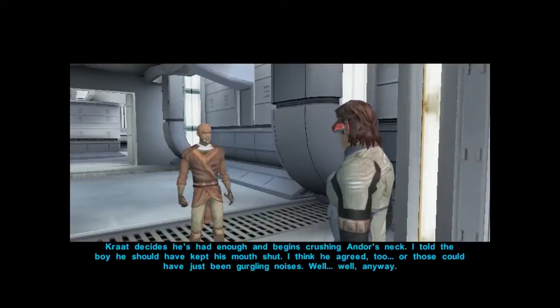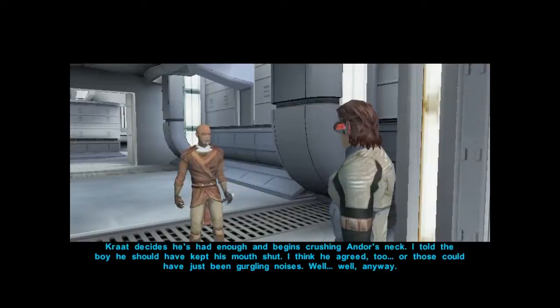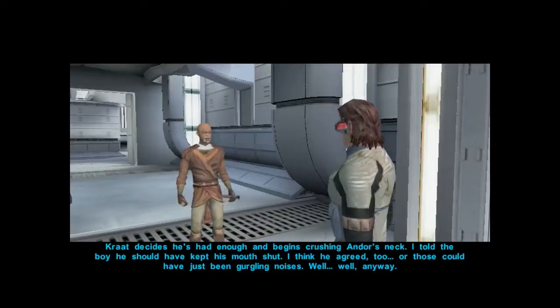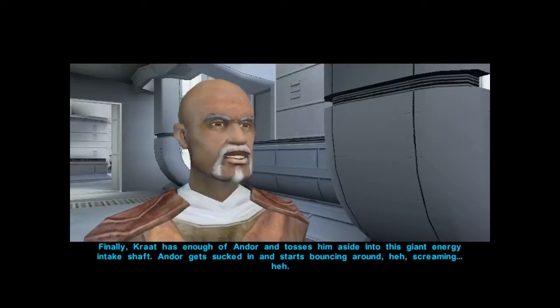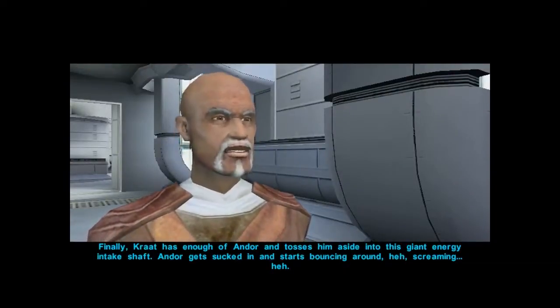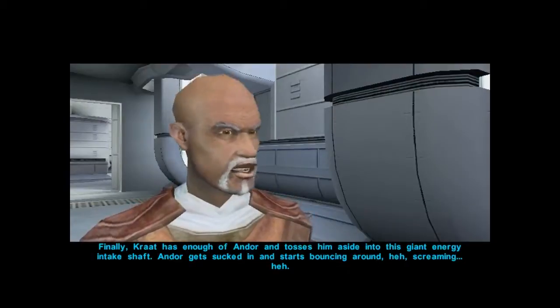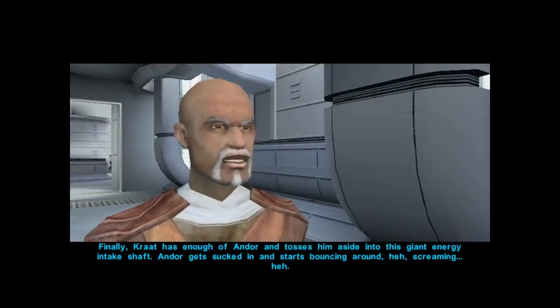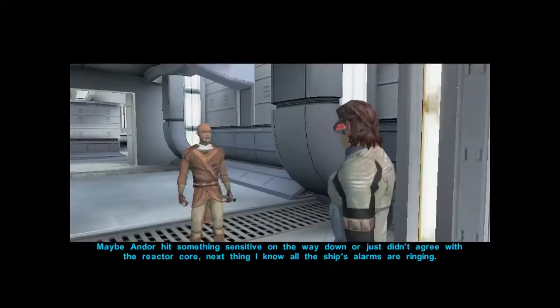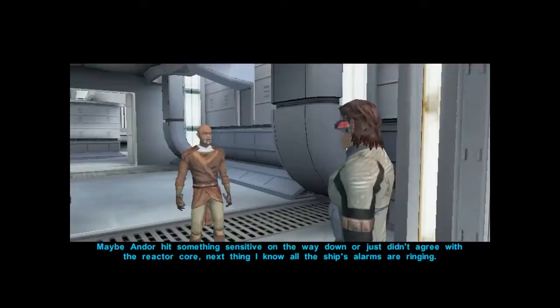Krat decides he's had enough and begins crushing Andor's neck. I told the boy he should have kept his mouth shut. I think he agreed, too. This could have just been gurgling noises. Well, anyway. Finally, Krat has enough of Andor and tosses him aside into this giant energy intake shaft. Andor gets sucked in and starts bouncing around, screaming. Maybe Andor hit something sensitive on the way down, or just didn't agree with the reactor core.